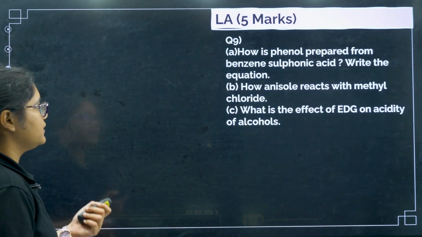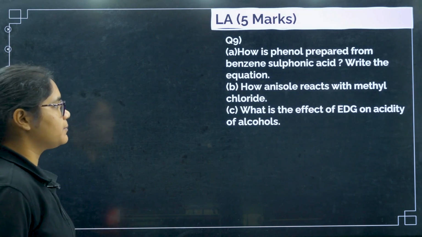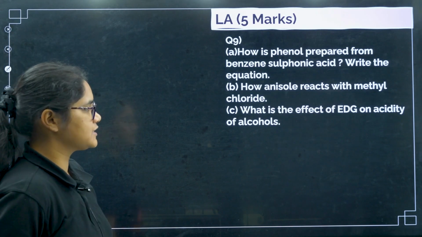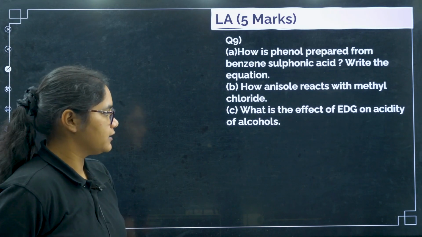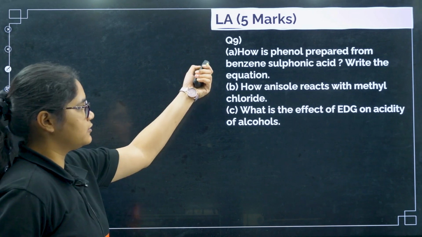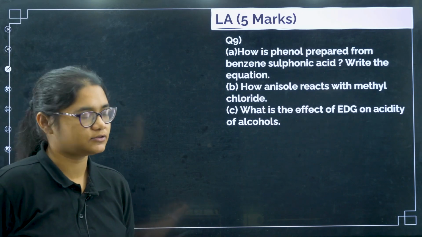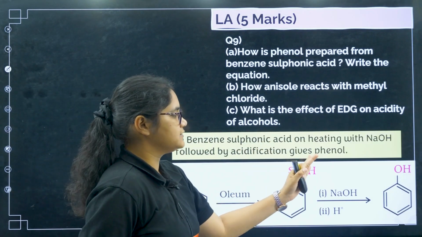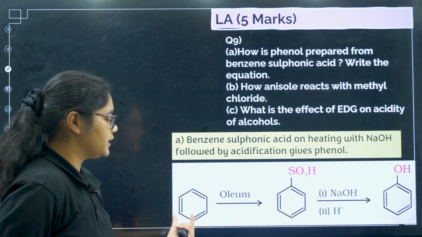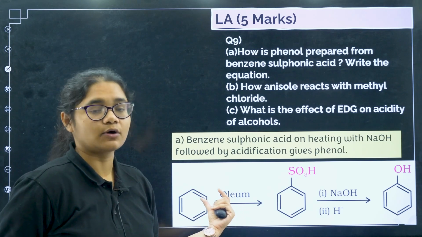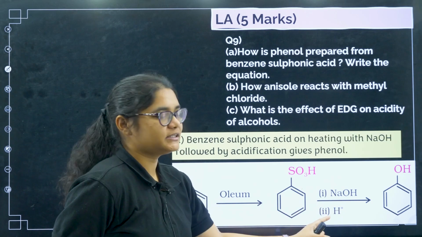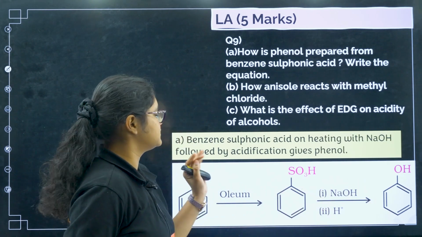Okay, clear? Next, question number 9. How is phenol prepared from benzene sulfonic acid? Write the equation. Then how does anisole react with methyl chloride? What is the effect of electron donating group on the acidity of alcohols? Okay, so these are very easy questions. Let us see first how sulfonic acid is prepared. That is your oleum method. Benzene sulfonic acid on heating with NaOH followed by acidification gives you phenol. So you take benzene, treat it with oleum, that is concentrated sulfuric acid. You get benzene sulfonic acid, then treat it with NaOH, and in acidic medium you will get phenol. That is the first part.